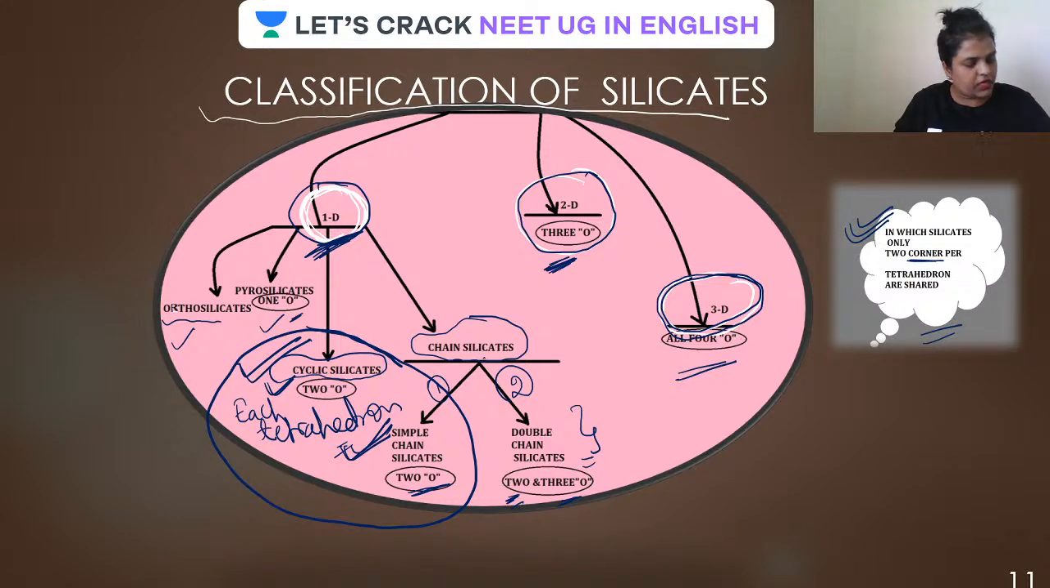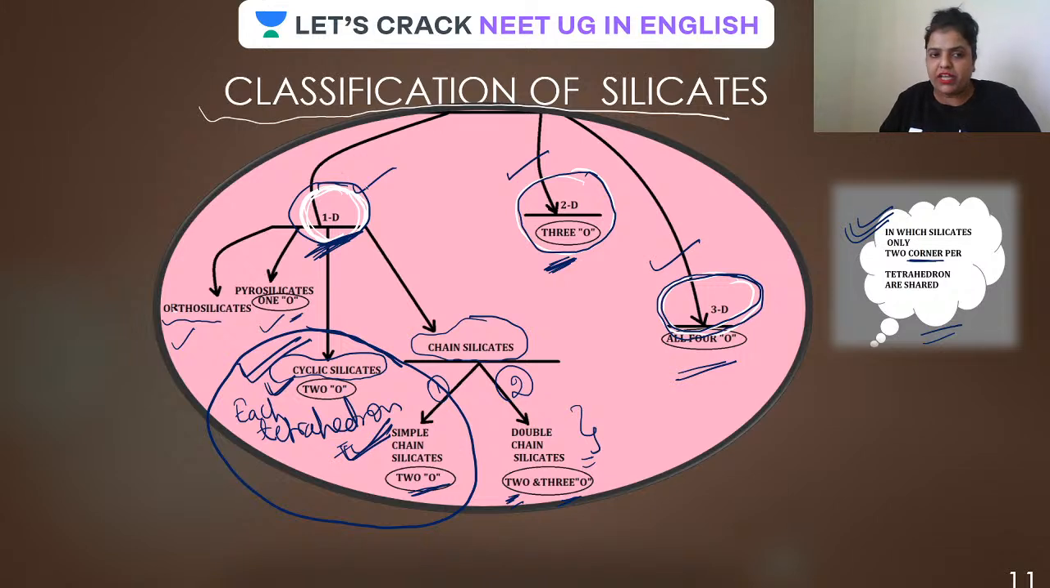All of you have your eyes on the screen. We'll have one dimensional, two dimensional, and three dimensional. I'm repeating the classification of silicates. Two and three are very easy: two-dimensional, three; three-dimensional, four. If it is two-dimensional, three oxygens per tetrahedron are attached to the neighboring one. If it is three-dimensional, all four oxygens are attached to the neighboring one.